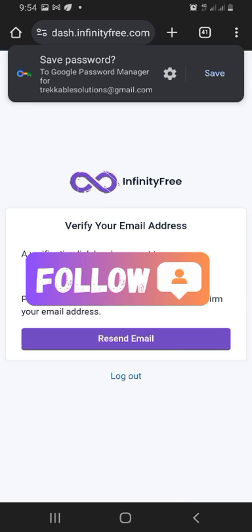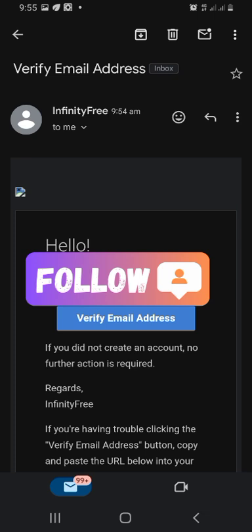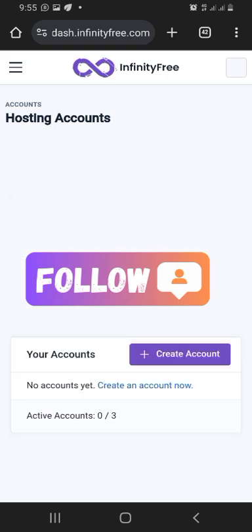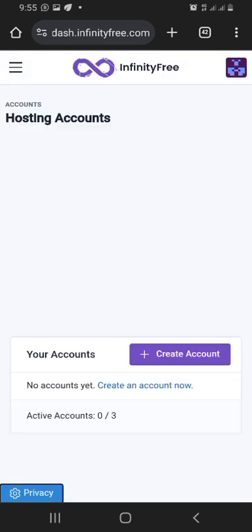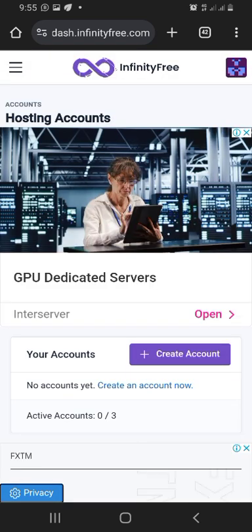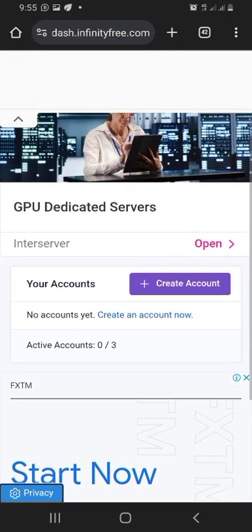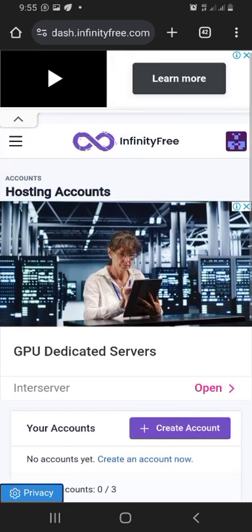So they have sent me a mail via my email. As you can see on the screen, this is my email. I've opened my email, and you can see Infinity Free have sent me. I click on verify email, and it redirected me to this. So I'm clicking on agree, and now is the proper time we are going to create a hosting plan. All this while we are just trying to register with the company to show them that we are humans, but now is the time we are going to create a hosting plan.